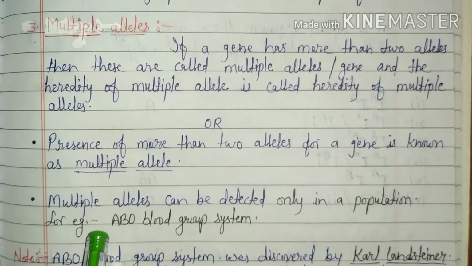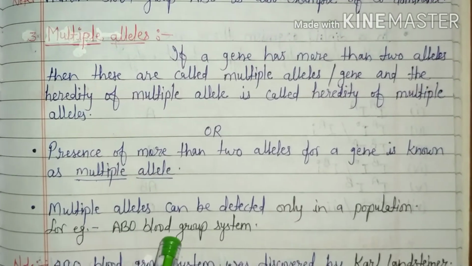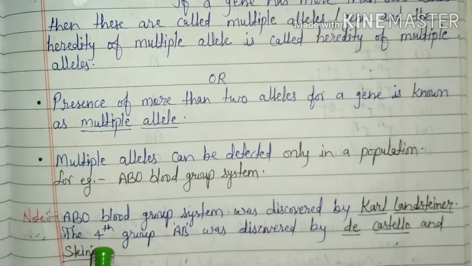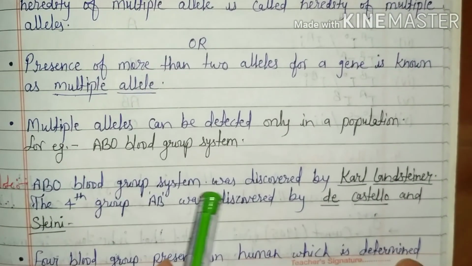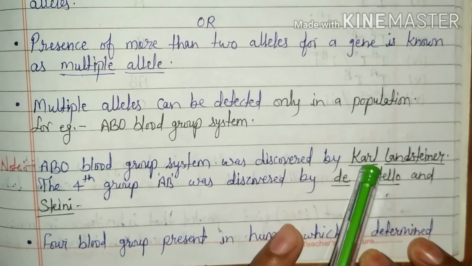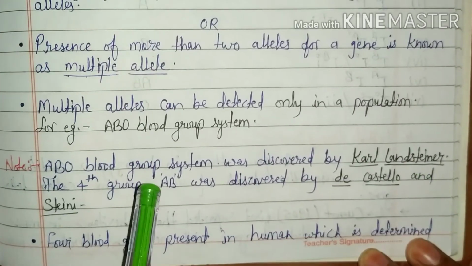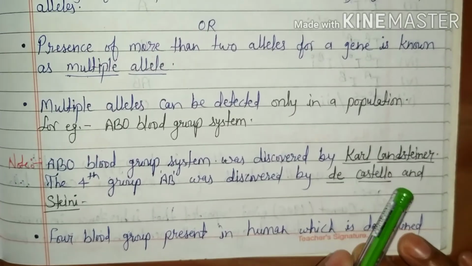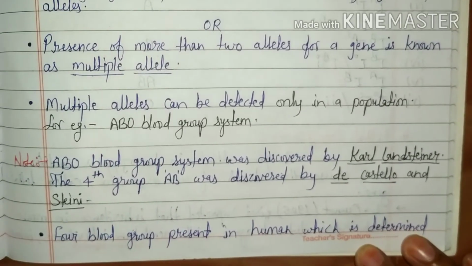For example, ABO blood group system of human. ABO blood group system was discovered by Carl Landsteiner, and fourth group AB was discovered by Decastello and Sturli, scientists.